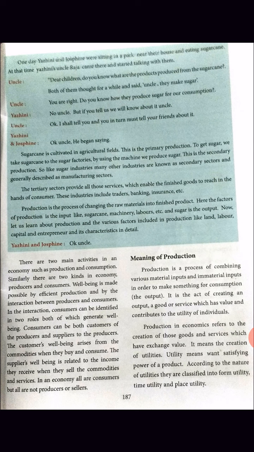Now we are going to see the meaning of production. Production is the process of combining the various material inputs and immaterial inputs in order to make something for consumption, that is output.